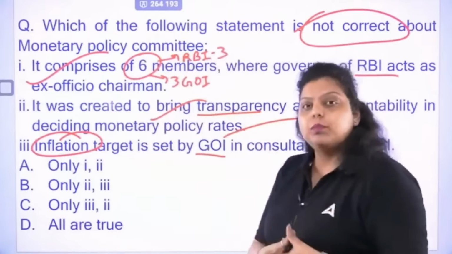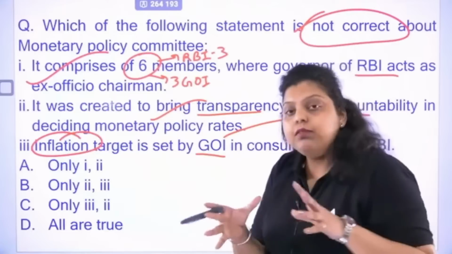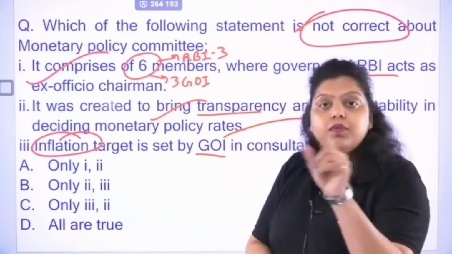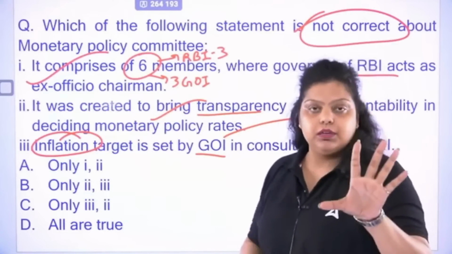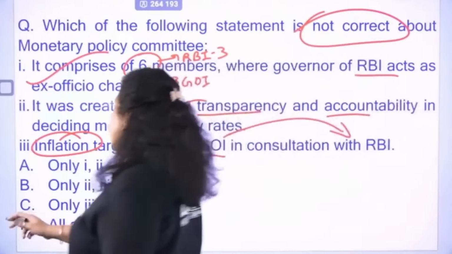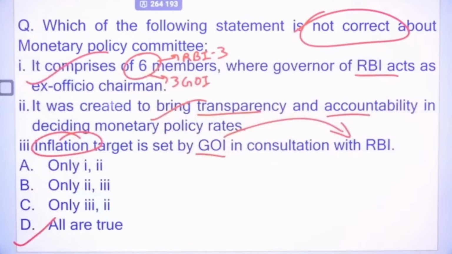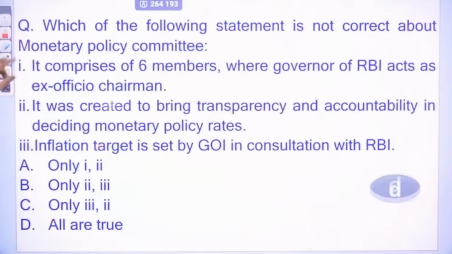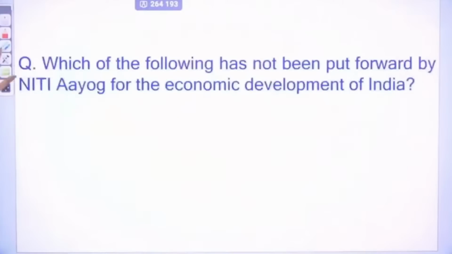If we talk about the RBI situation, RBI will not take the inflation target. The Government of India will give the inflation target for the 5-year period, but after consulting with the RBI. So the right answer will be all are the true statement. None of the above is wrong. Okay, all are true. Next.